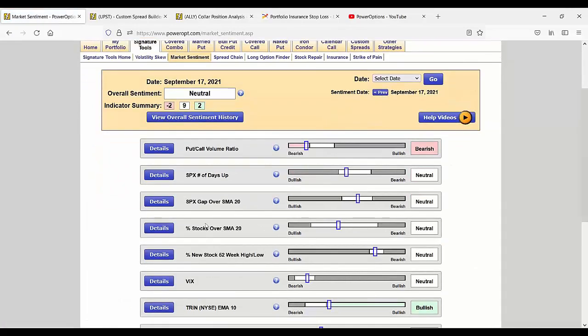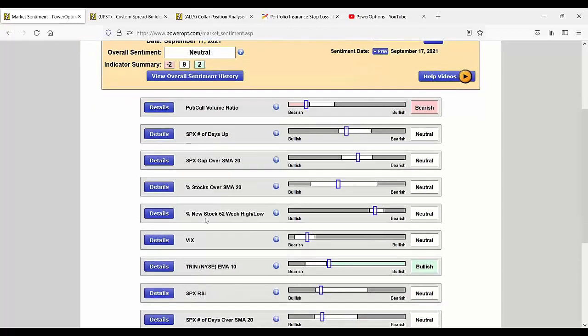This is something Ernie developed where he went through 35 to 50 different market indicators, things that would indicate market movement, how these things react. Is there anything that's a precursor to a market move? Talking again about that put call volume ratio. You see that's in the bearish mode. We just saw the number a moment ago on the Market Optionable Stock Statistics page.